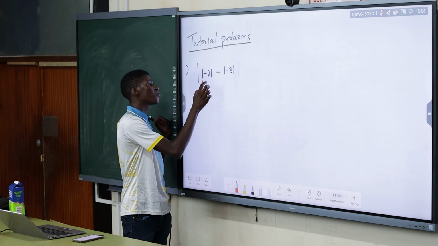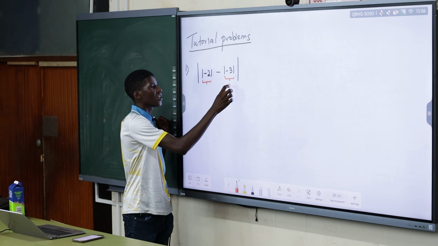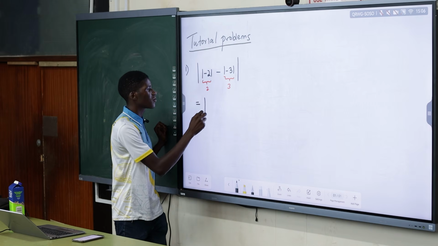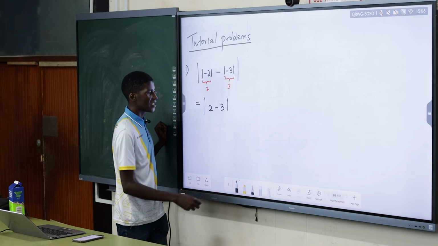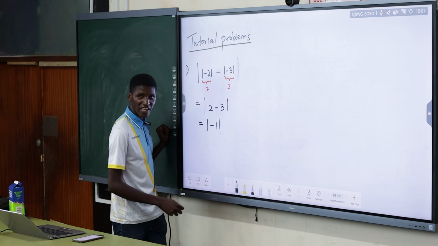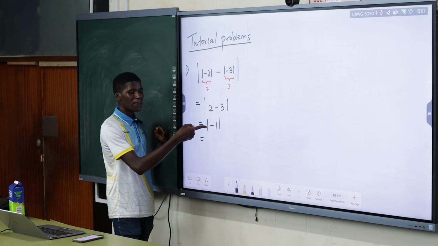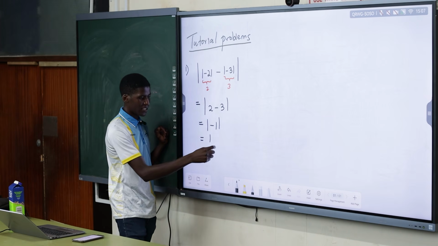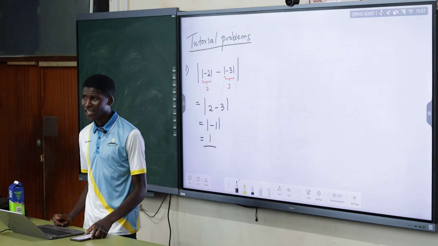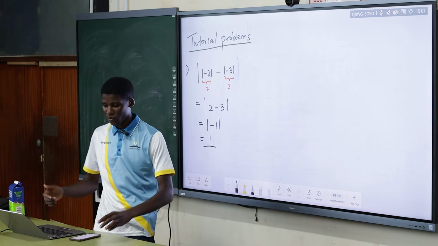Absolute value of negative 2 siyamaza ngisho, u2 angisho. Absolute value of negative 3 u3. So you just replace that and say this will be equals to the absolute value of 2 minus 3. What is 2 minus 3? Negative 1. Sayibona ngisho. And when it's a negative number, what do we say? We multiply it by obani? By negative 1. Iba positive. So that's the answer. Yeah. Simply put, is there anything difficult kule? We evaluate lokho okuphakathi kuqala and then you evaluate the outer part. That's all.